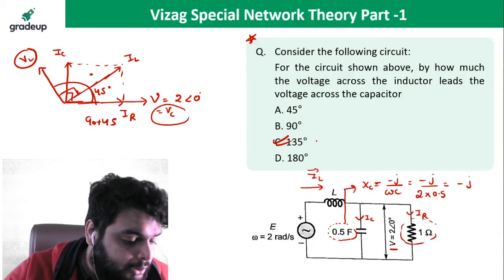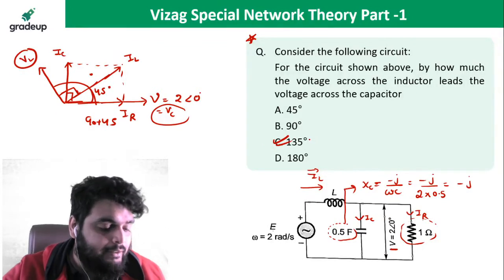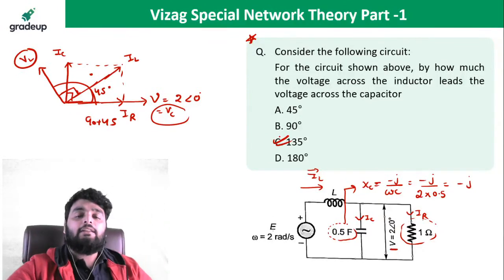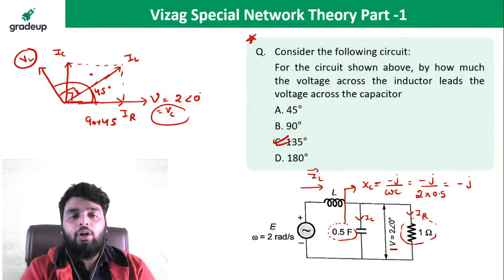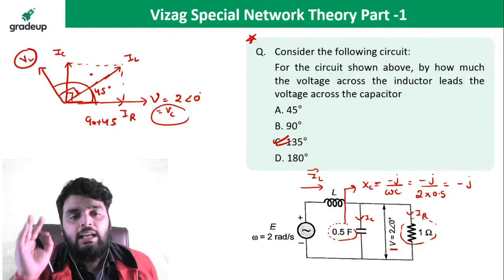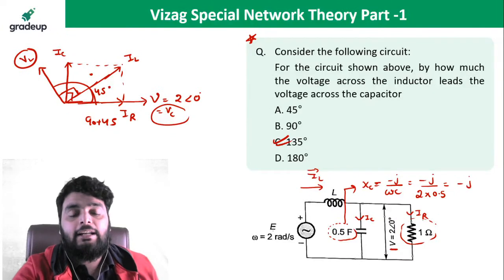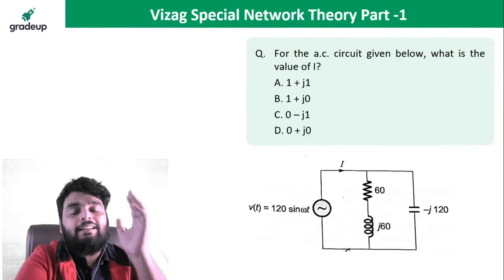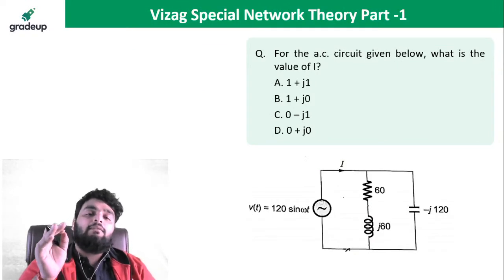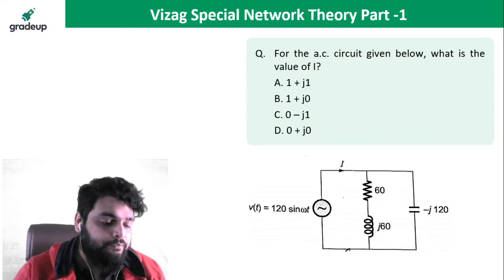So yes, Ramadhisu has given the right answer, and Vasavraj has given the right answer also. Good, very good. Just know the concept of the phasor diagram: a capacitor current leads the capacitor voltage by 90 degrees, and an inductor current lags the voltage by 90 degrees.